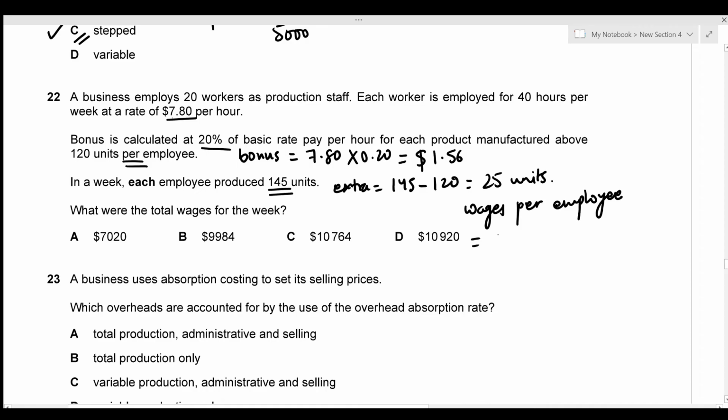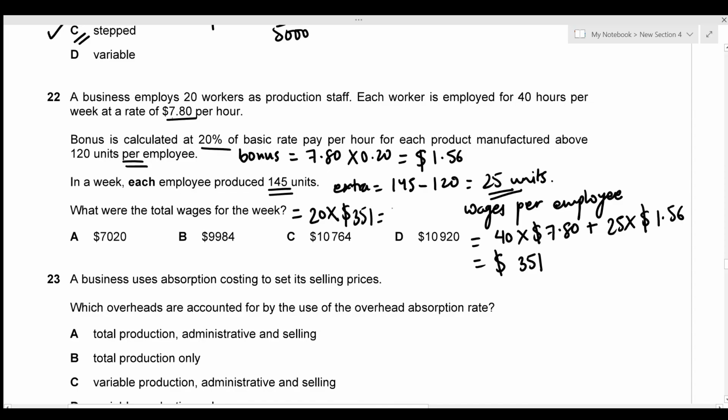So the employee worked 40 hours. So that's just going to be 40 into the normal rate, which is 7.80. And every employee has produced an extra 25 units. So that is eligible for a bonus of 1.56. So this gives the total wages per employee as 351. But we need to figure out the total wages for all the employees. So that's 20 employees. So I'm just going to figure that by multiplying 20 with the wages per employee. So that's 351. So the total wages for the week is 7,020, given by option A.